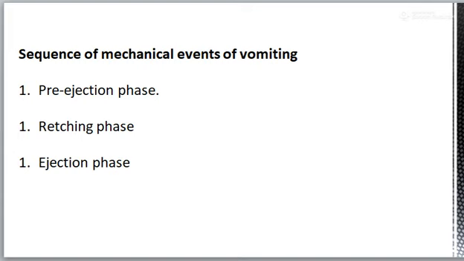Then second is the retching phase. It may precede in many cases. It is characterized by the closure of glottis, which remains so till the end of the vomiting. It increases intrapulmonary pressure and causing compression of the esophagus.